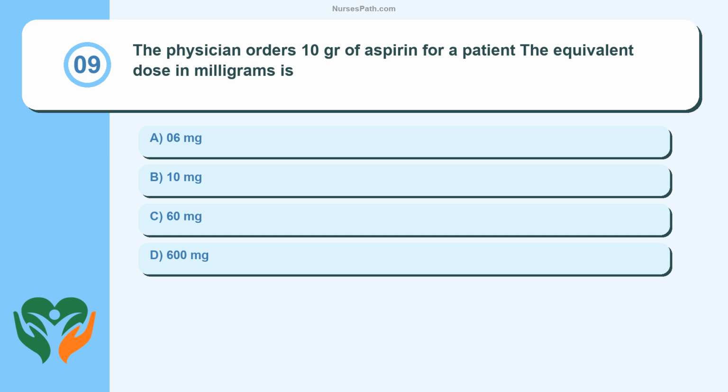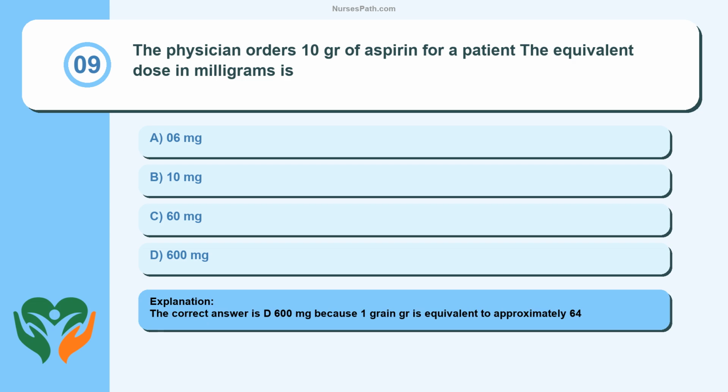Question 9. The physician orders 10 gr of aspirin for a patient. The equivalent dose in milligrams is 0.6 mg, 10 mg, 60 mg, 600 mg. The correct answer is D, 600 mg, because 1 grain (gr) is equivalent to approximately 64.